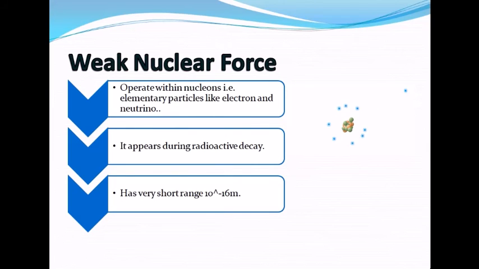Weak nuclear force. It also operates within the nucleons, on elementary particles like electrons and neutrinos. For example, in radioactive decay, radioactivity is the spontaneous emission of alpha, beta, gamma radiations or particles. The alpha and beta particle that is removed from the atom, the weak force is responsible for that, and it has a very short range, that is 10 raised to minus 16 meters.